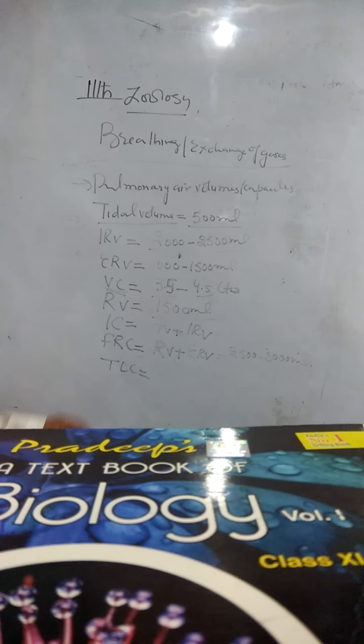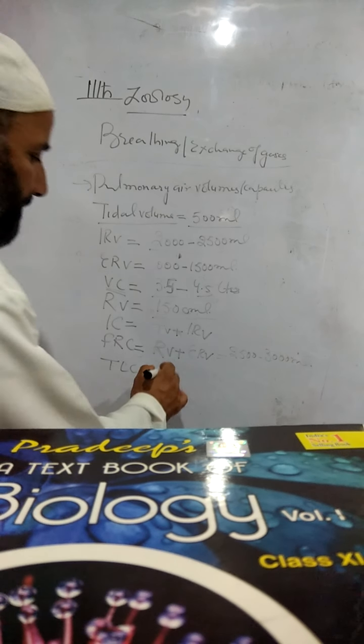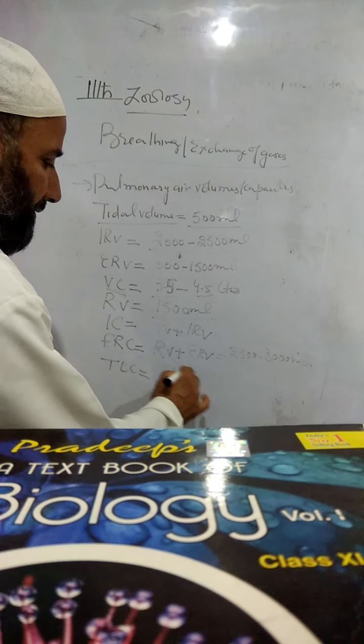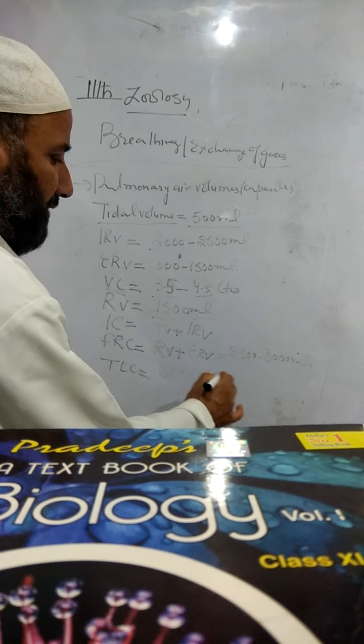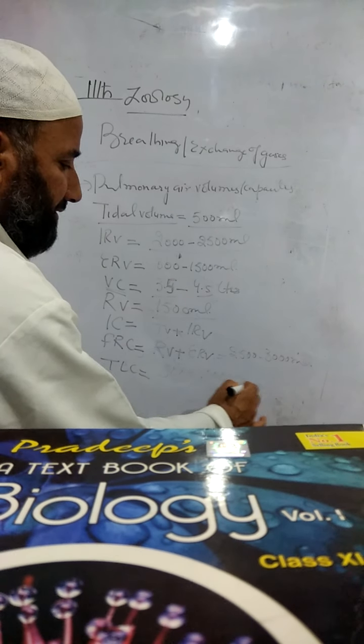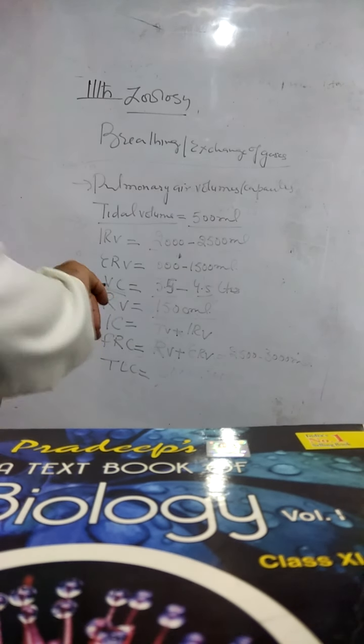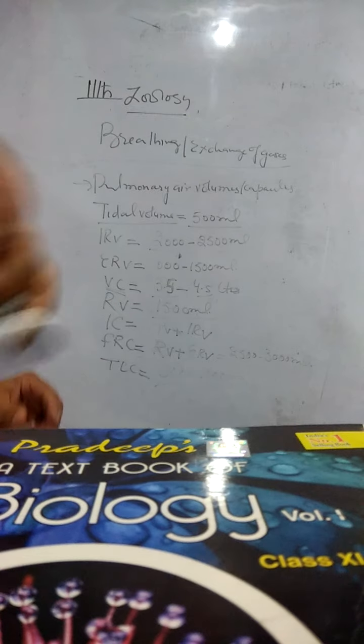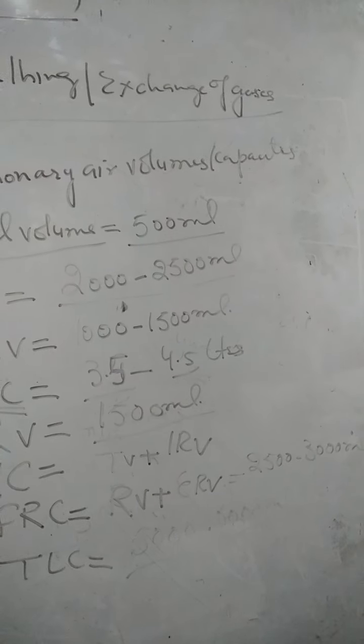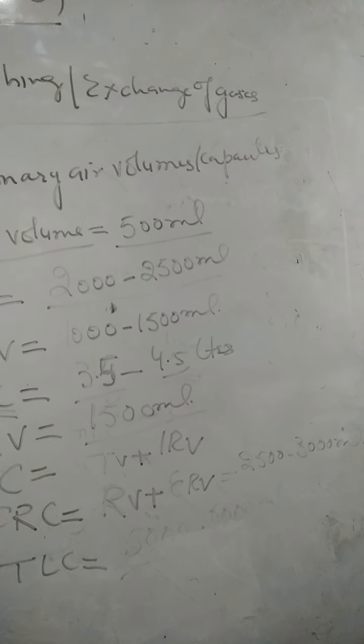Lastly is the total lung capacity. It is the sum of the vital capacity and the residual volume. It is 5000 to 6000 mLs, that means 5 to 6 liters. These are the important terms and definitions with respect to pulmonary air volumes and capacities.